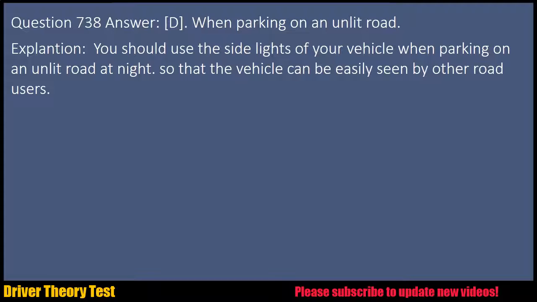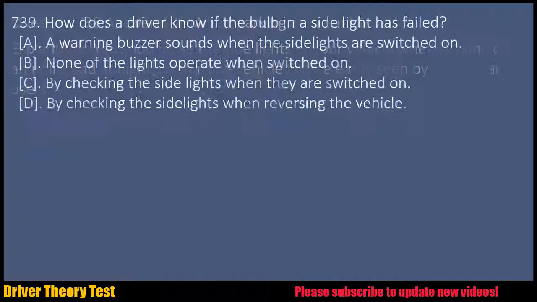Explanation: you should use the side lights of your vehicle when parking on an unlit road at night, so that the vehicle can be easily seen by other road users. Question 739. How does a driver know if the bulb in a side light has failed? A. A warning buzzer sounds when the side lights are switched on.